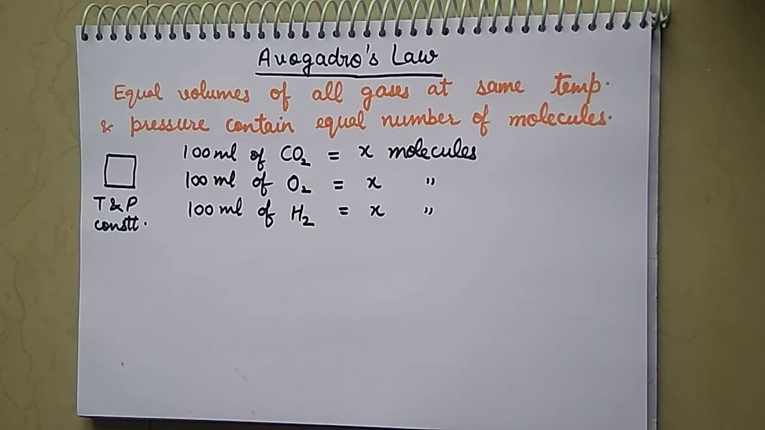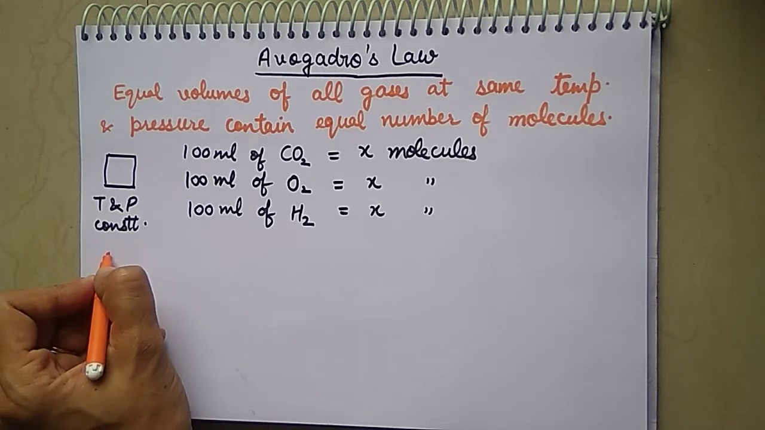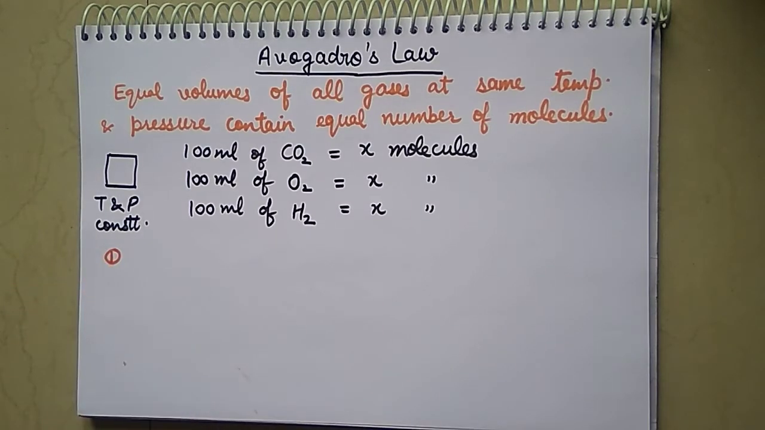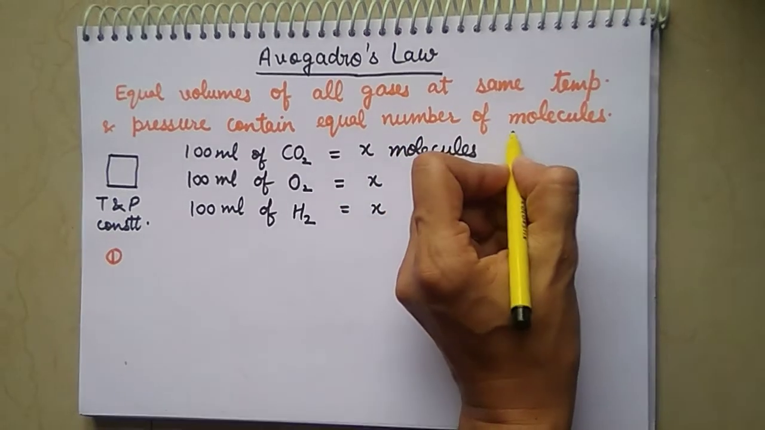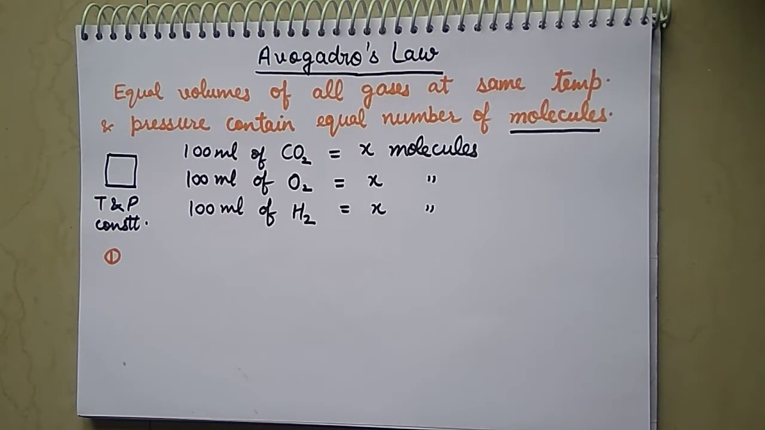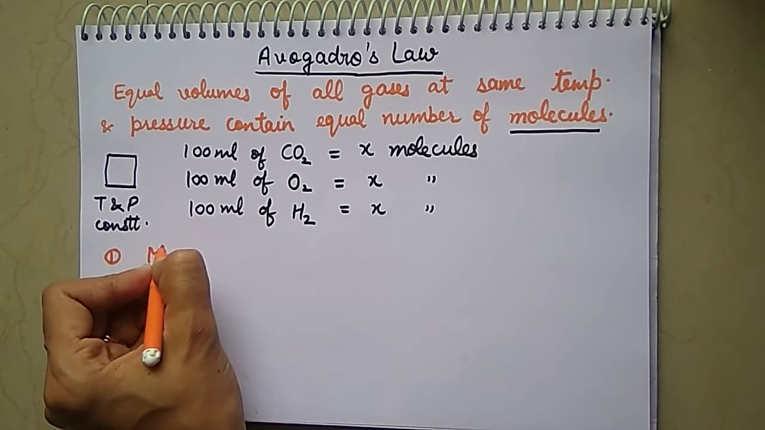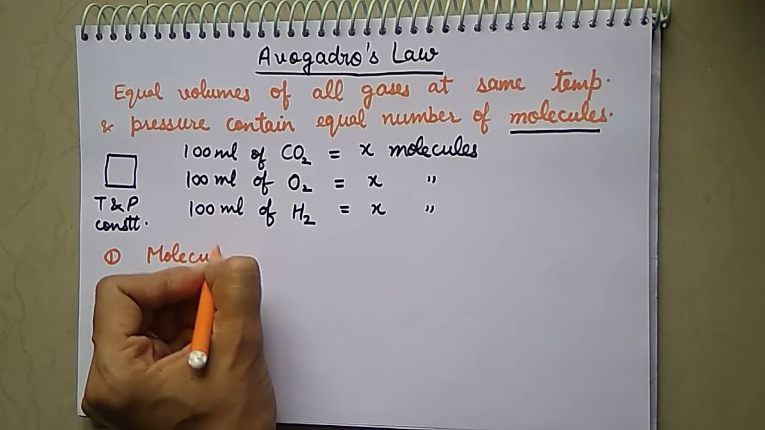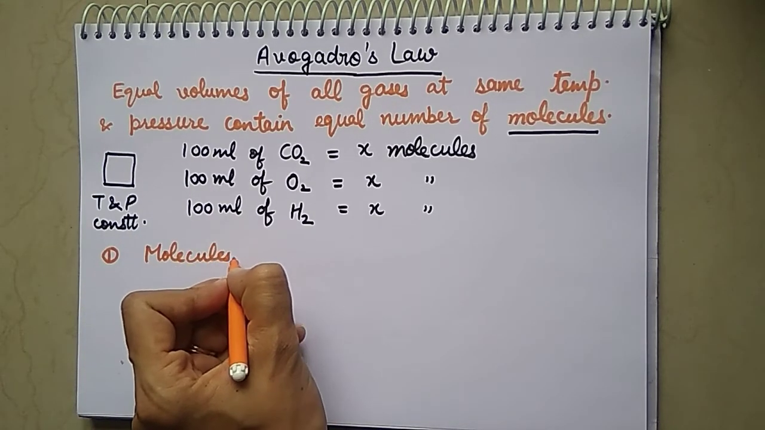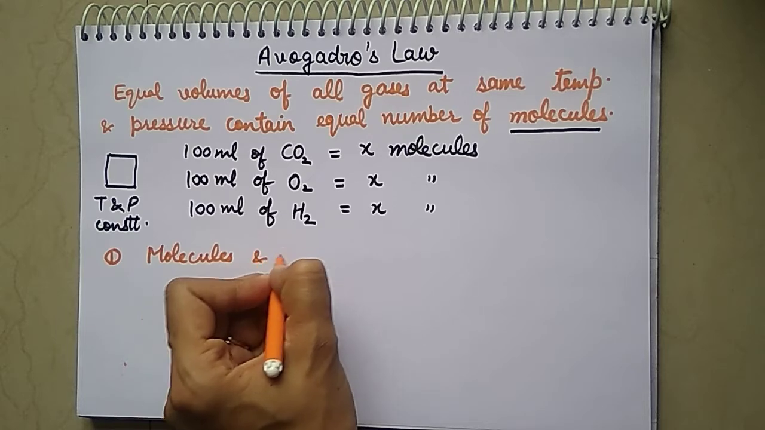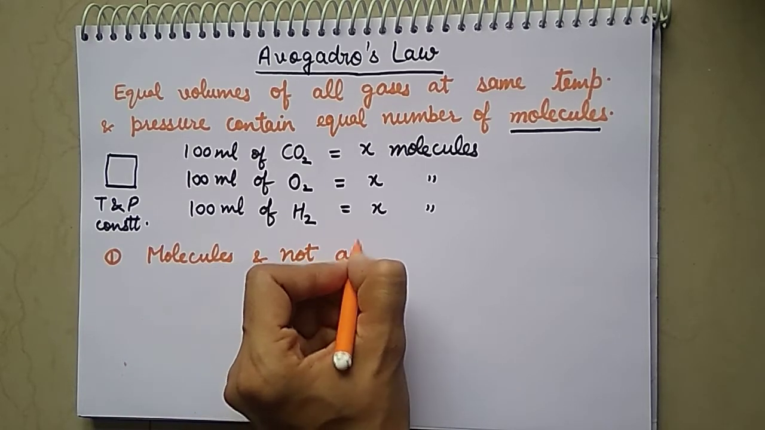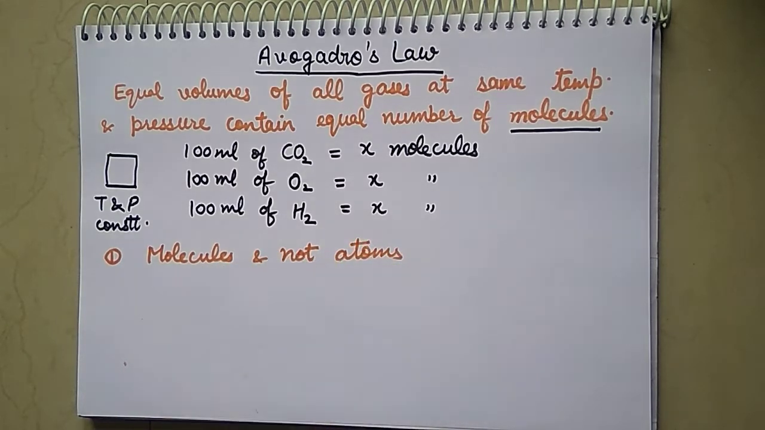As we always discuss important points in each law, here also two important points are there. The first important point is that the word molecule is used. It is the number of molecules, an equal number of molecules, not atoms. So we may write: it is molecules and not atoms whose number is equal.